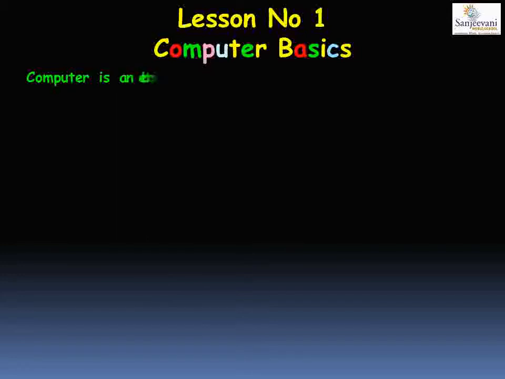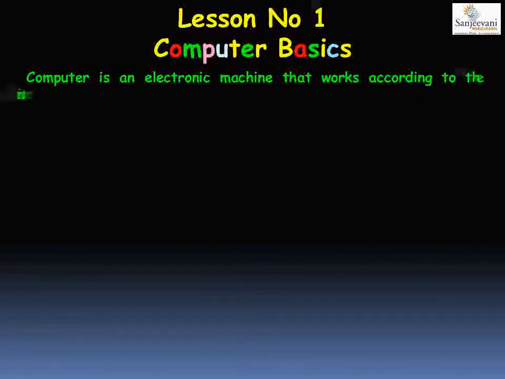So students, computer works on electricity, right? It needs electricity to be started. So a computer is an electronic machine that works according to the instructions given by us. What does it work on? It works on the instructions given by us. It takes the instructions, which are also known as the input. The instructions are the input given to the computer. The computer processes the input, and once the processing is done, it gives us the output.